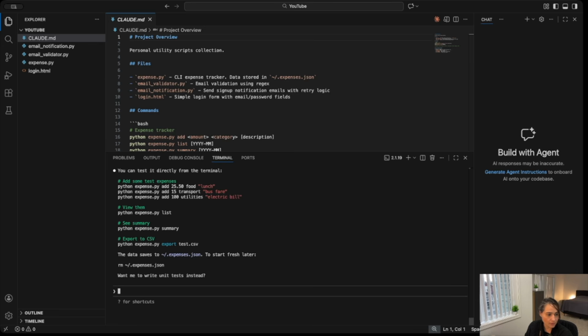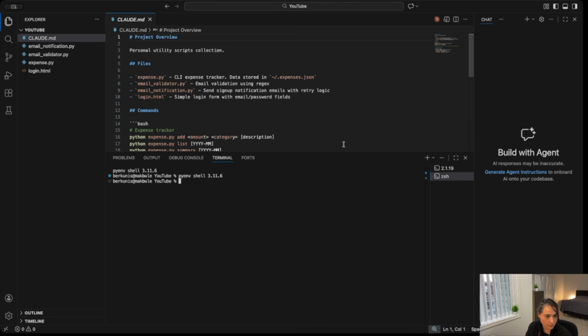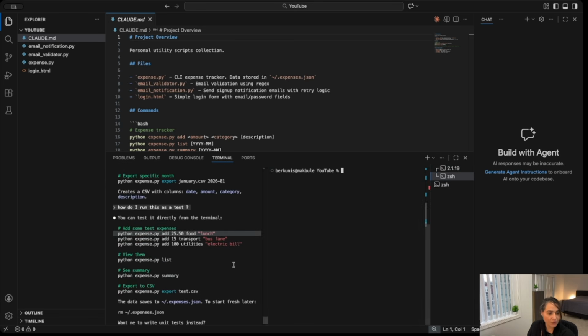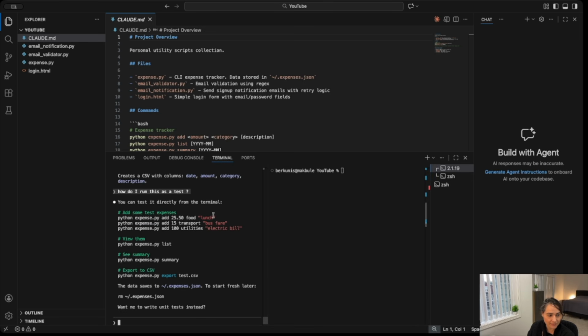So I'm going to run this in a different terminal so that we have this open, and then we will see this in here as well. Okay, now we have the split screen terminal, and on one side we have the instructions, and on the other side we can do some quick testing.